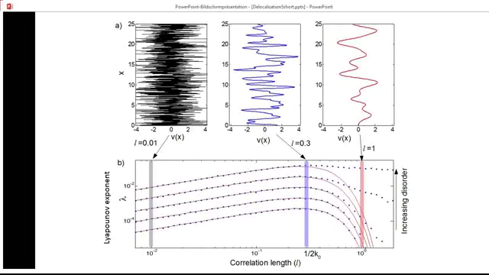If we plot this decay rate, or lambda, as a function of correlation lengths, we see that for an intermediate correlation length, we have the maximum decay rate, or maximum Lyapunov exponent lambda. At high correlation lengths, we see that there's a discrepancy between the exact numerical calculation, which is in blue, and the Born approximation shown in red.